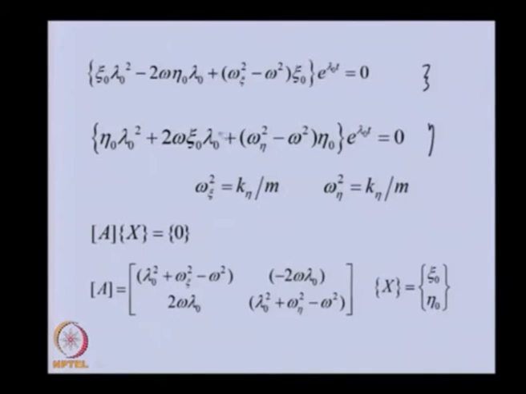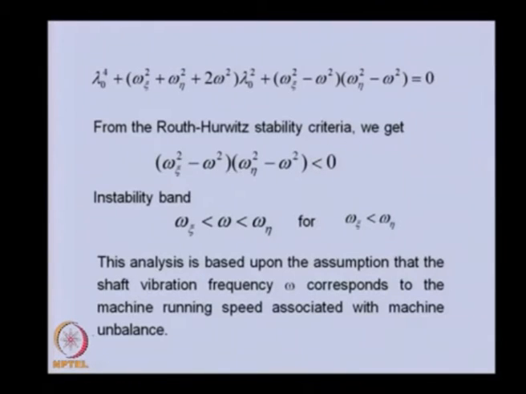So, these two equations are put in a matrix form, and this is a homogeneous equation. For a non-trivial solution, the determinant of this matrix should be 0, and that gives us a polynomial of this form, a quadratic polynomial in lambda naught square.